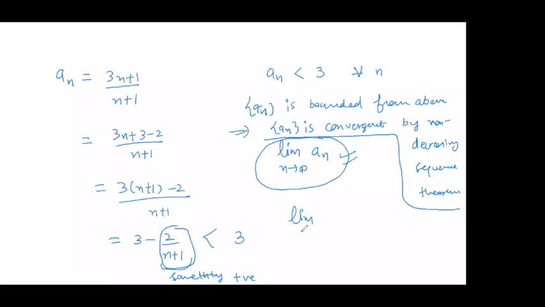So here for this question, this is the limit as n tends to infinity of (3n+1)/(n+1). All of you can solve this limit. The answer will be 3. It's very easy to see. You will write (3 + 1/n)/(1 + 1/n), so 3 by 1, you will get the answer 3. So actually according to that theorem, this 3 is the least upper bound.